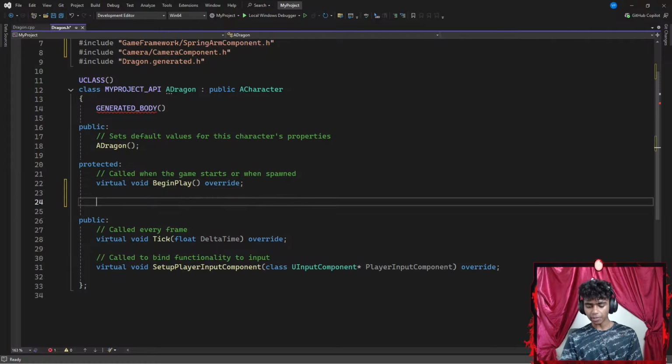That's it. Now, under my begin play, I'm going to go ahead and add a comment that says something like move, turn, and rotate. Let's go with something like move, turn, and rotate.